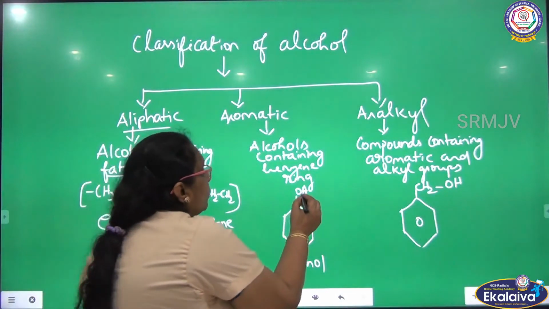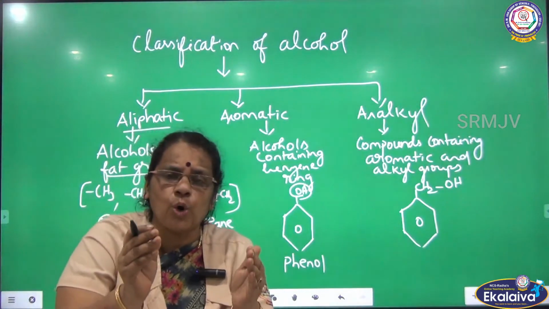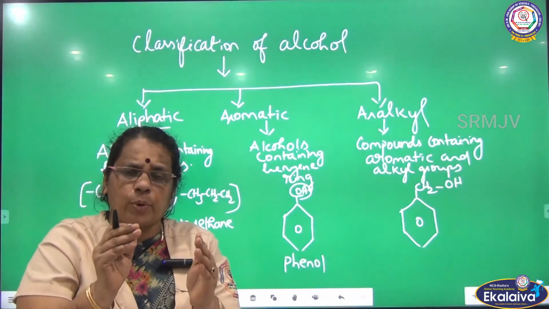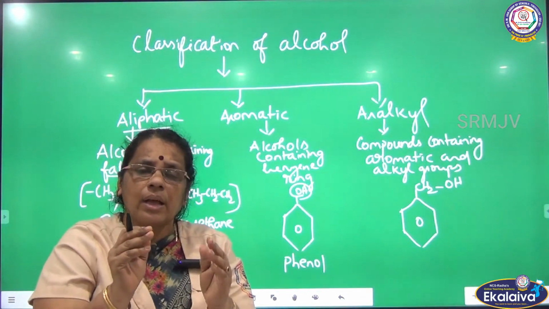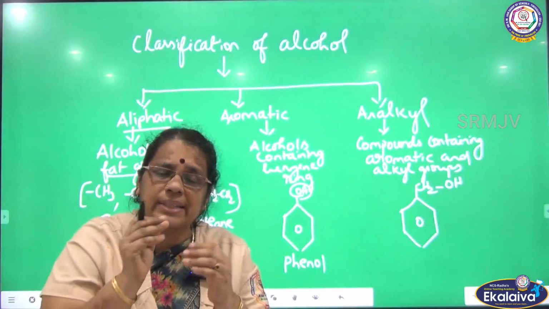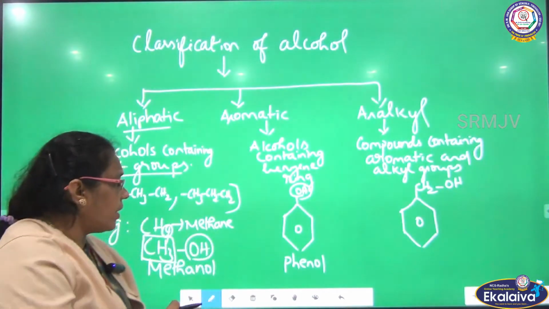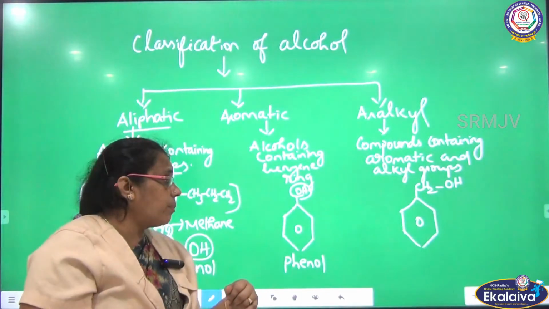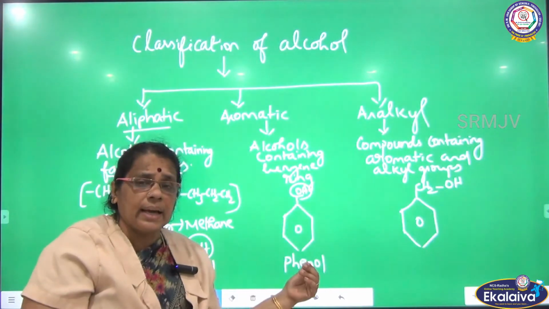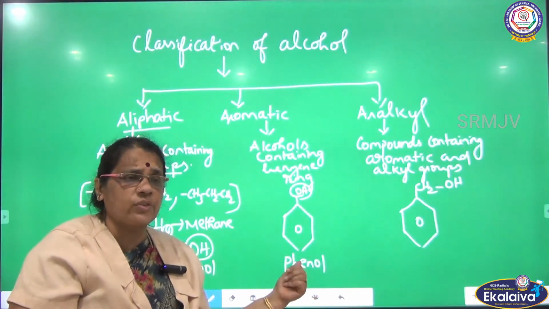See here, the OH is attached to the benzene ring. So it is an aromatic compound, a compound that has a pleasant smell. Moreover, this compound will have alternate single and double bonds. You have seen the structure in the 10th and 11th standard; we have completely read about the structure of benzene. So OH is directly attached to the benzene ring. A very familiar example I can give is phenol.